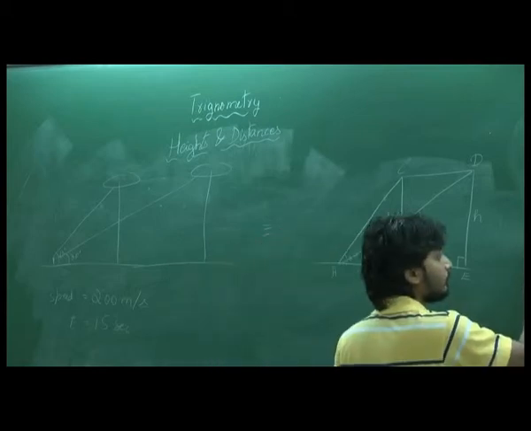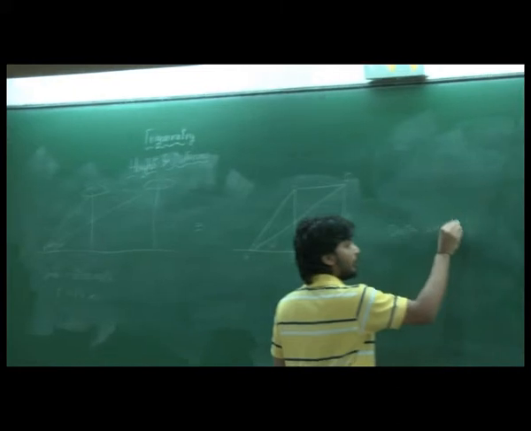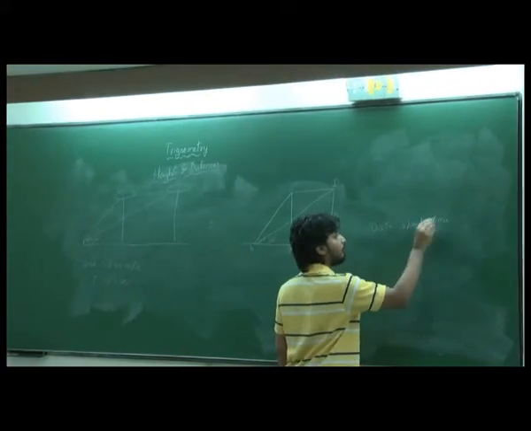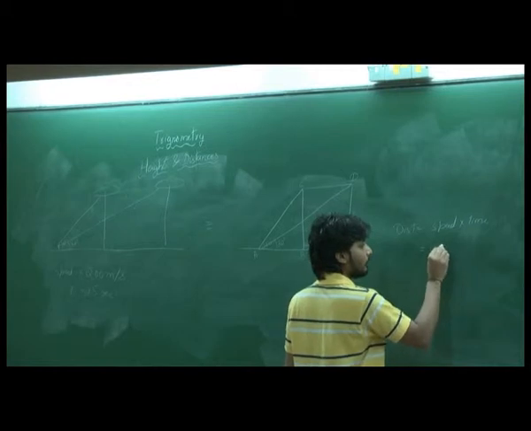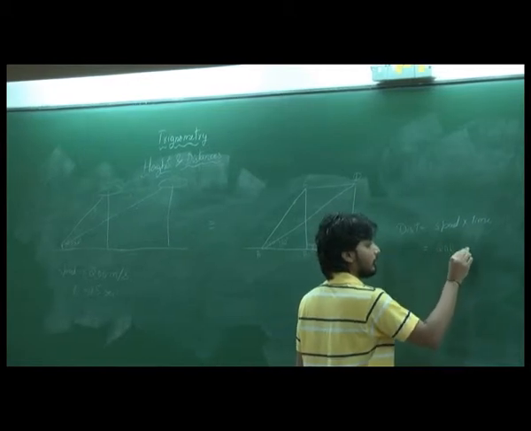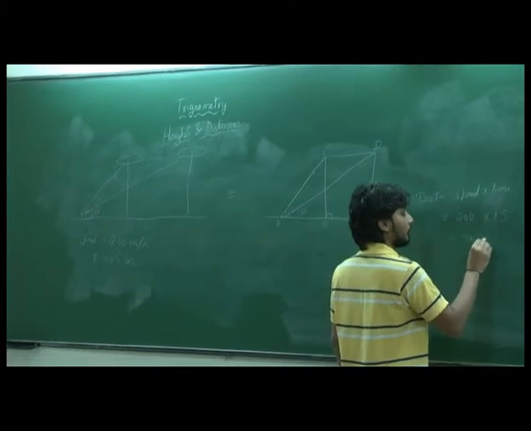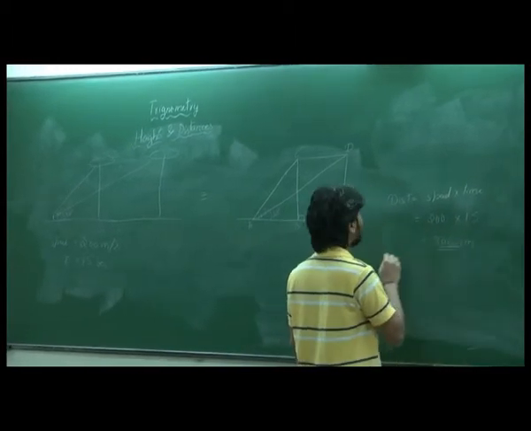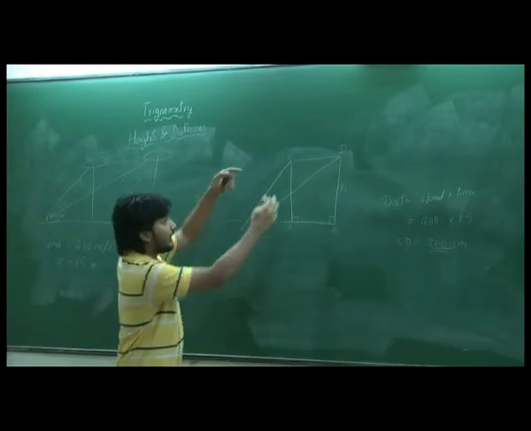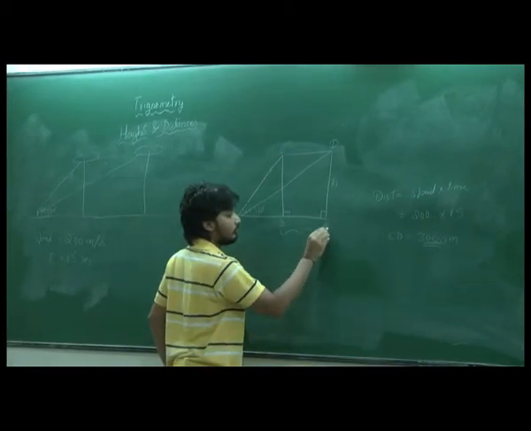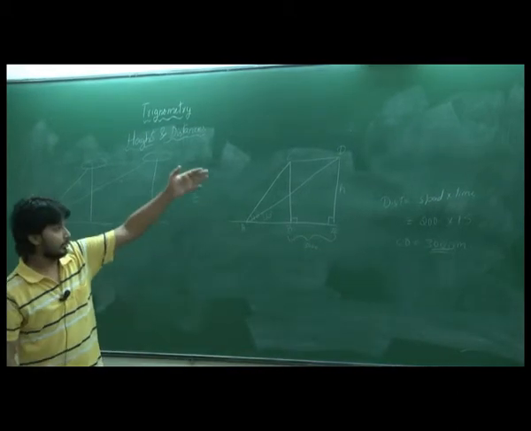So distance is equal to speed into time. The speed of the aeroplane is 200 into time, which is 15 seconds. So this is 3000 meters. So that means CD is 3000, right? If CD is 3000, BE will also be 3000, right? Because it's a rectangle.